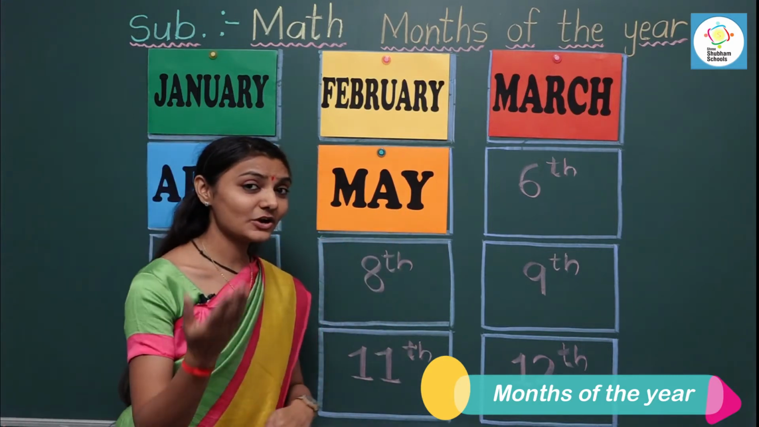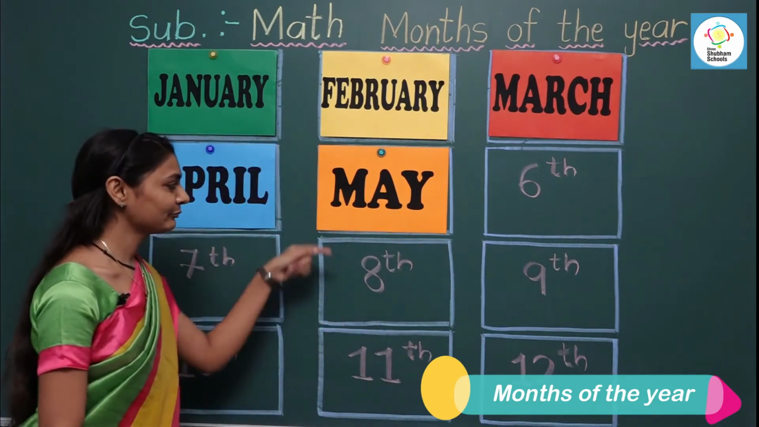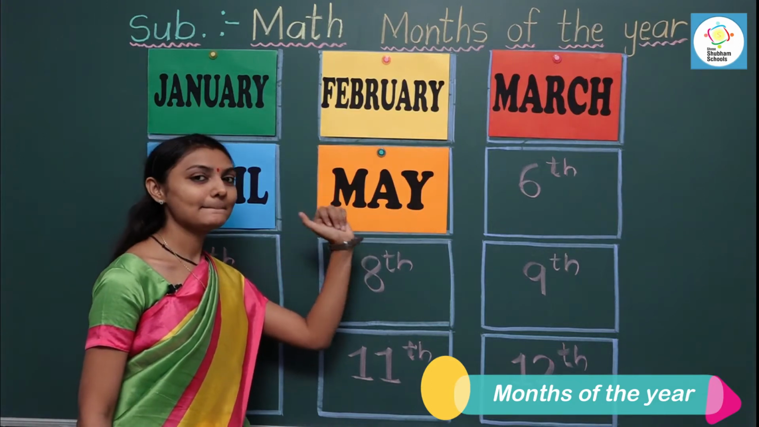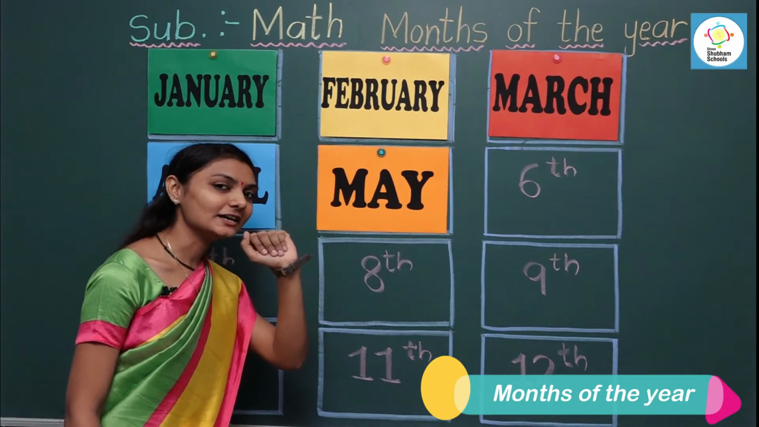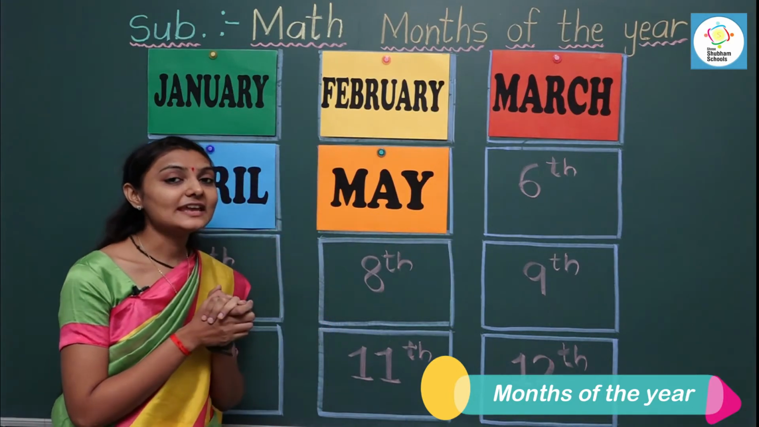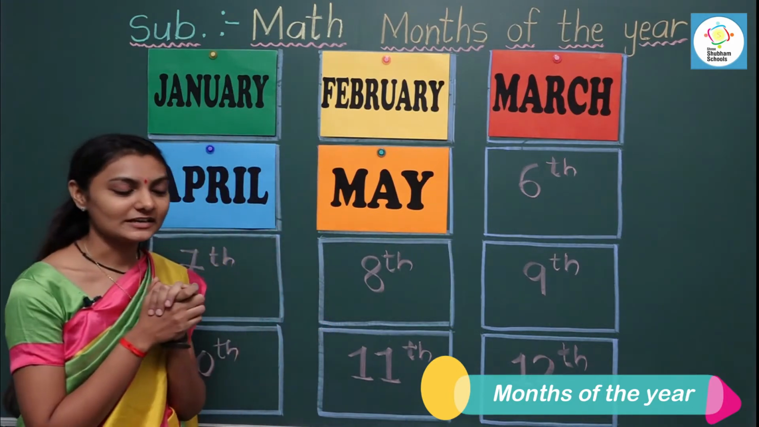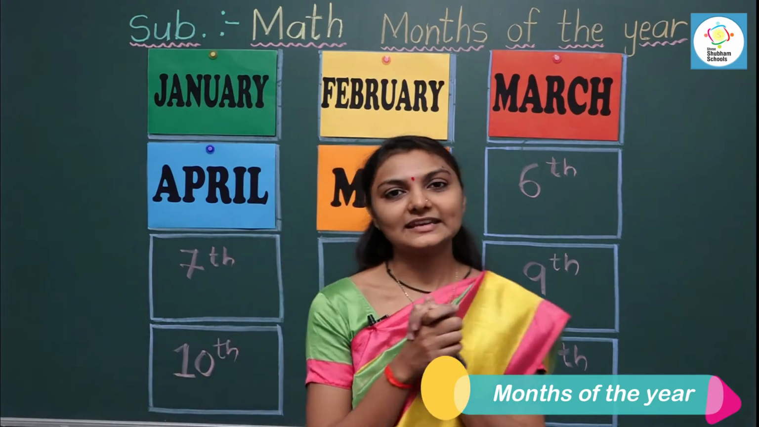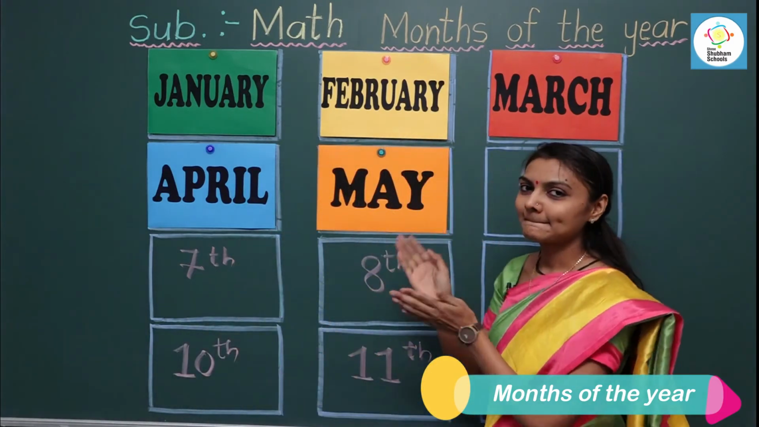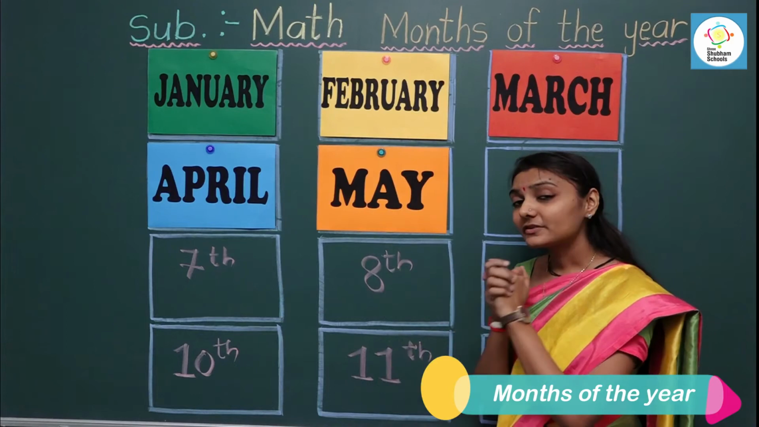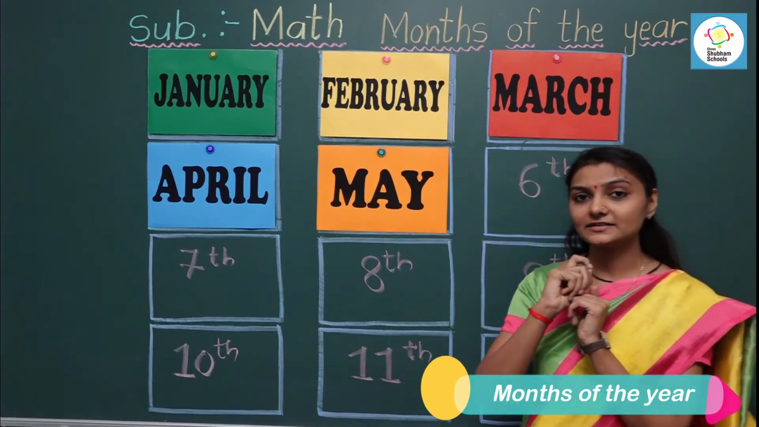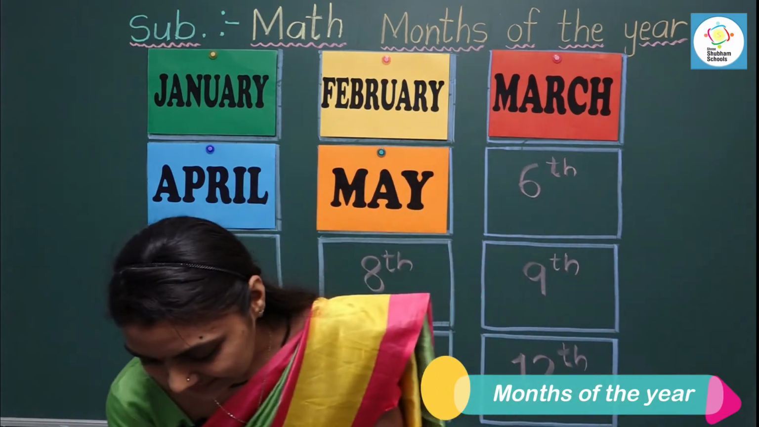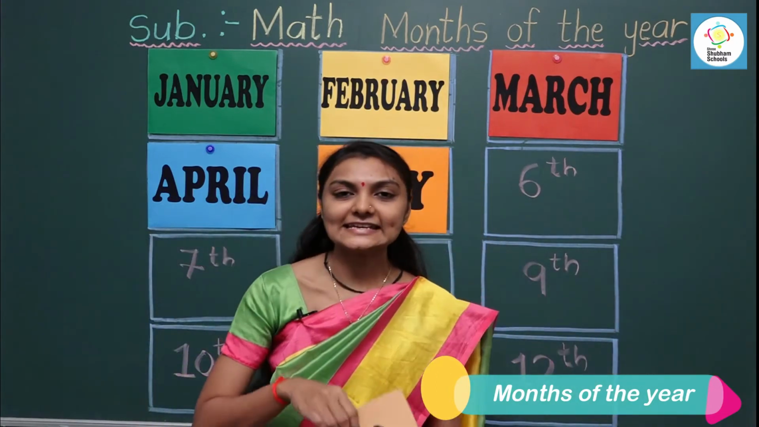Now it's your turn. Read the spelling. May. May is the fifth month of the year. In May we have summer vacation. We go to summer camp in the month of May. Now what comes after May? What is the 6th month of the year? Let me help you.